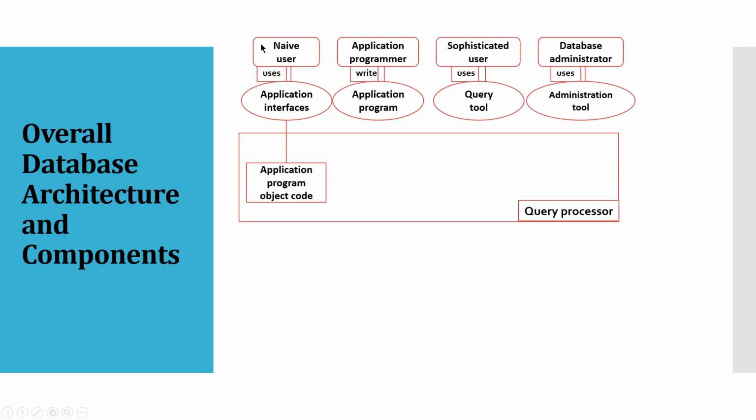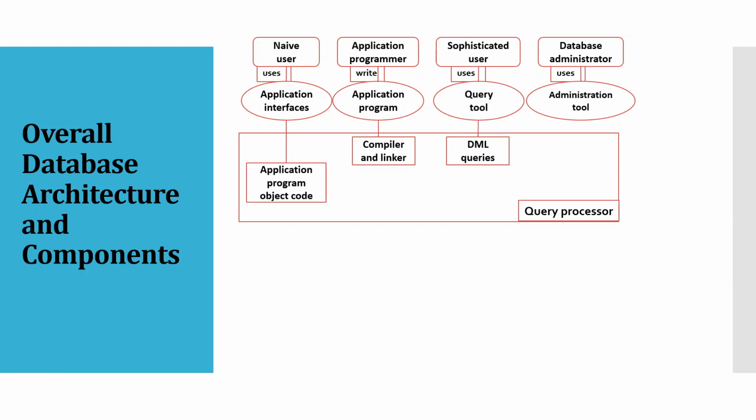Here the application program will have some programs in the backend. It will have some insert, update, delete, create, alter, drop and select commands. Those commands will be executed by this query processor, right? Similarly, the application programmer will use a compiler and linker to compile their code and get it executed by the query processor.